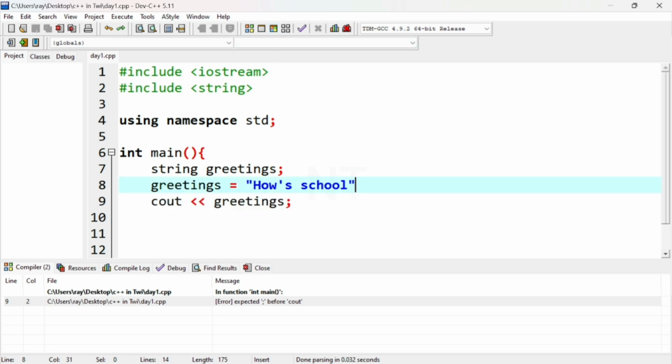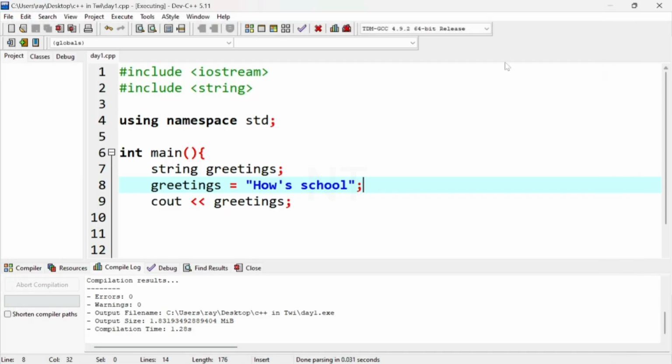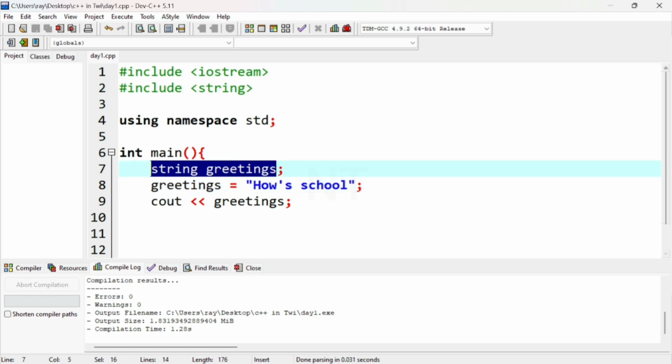You need to terminate the line. Now this is how string works. Always, for string, the best is double quote. Another data type is char. If you want to store grade A, grade B, grade C, you use the data type char, like this: char, then the variable name. So let's say char grade.